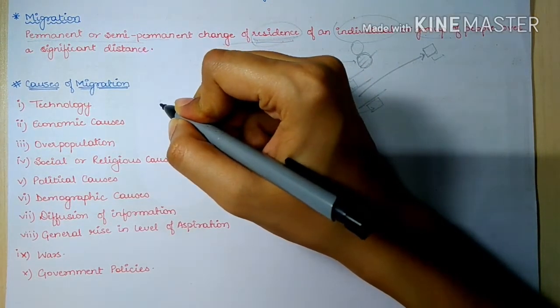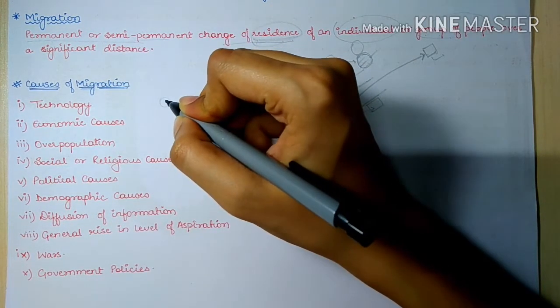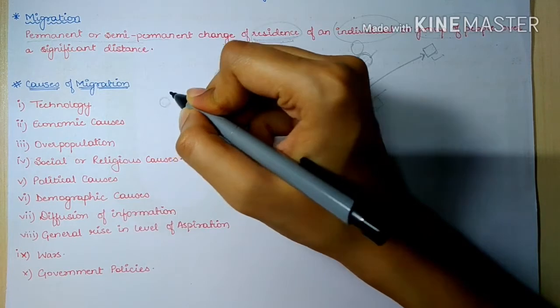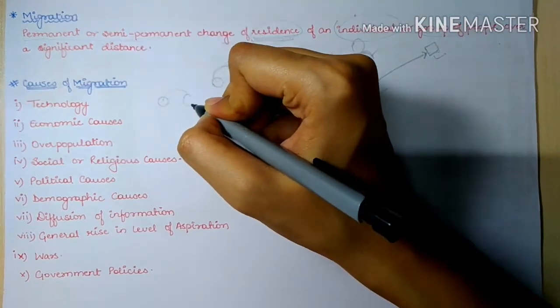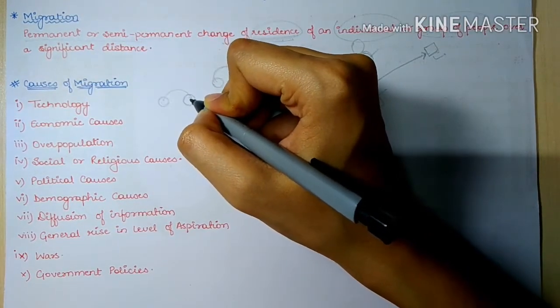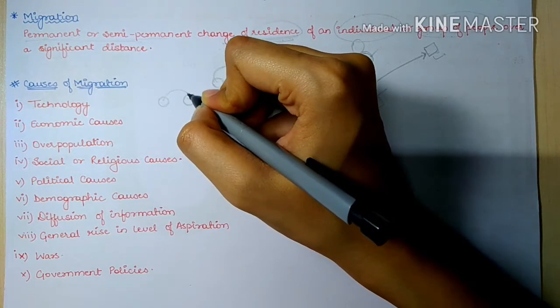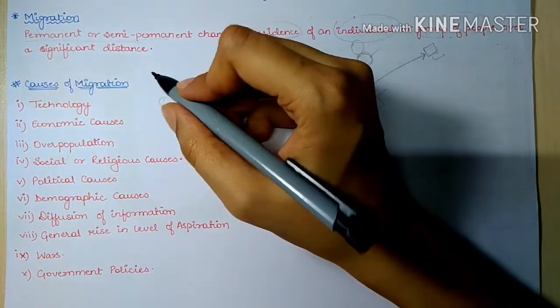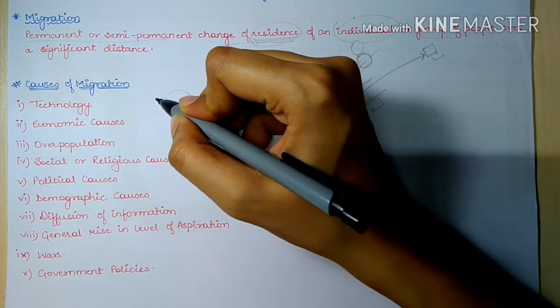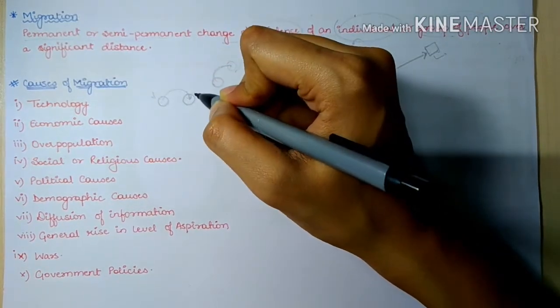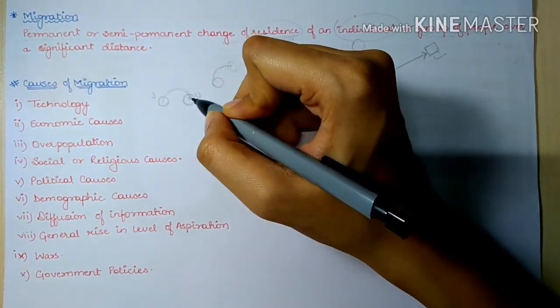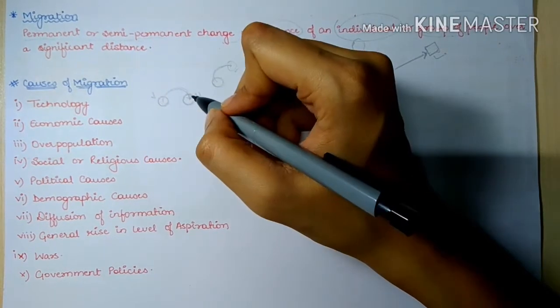People always try to migrate from less technological regions to more technological regions. This is a basic tendency of a person. From villages, people try to migrate to urban regions. One of the reasons is technology.